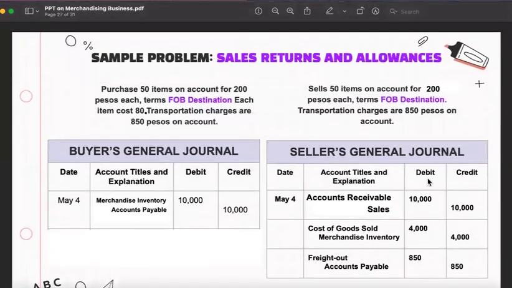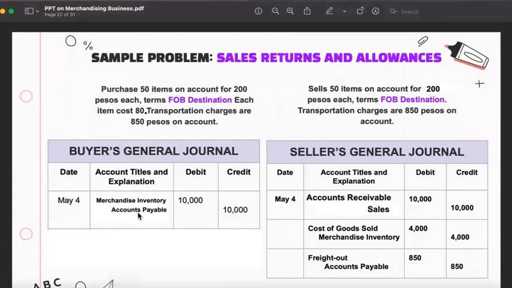So sales returns and allowances, this is a sample problem. This is the buyer's general journal and this is the seller's general journal. The buyer purchased 50 items on account for 200 pesos each. Terms, FOB destination, each item costs 80 and the transportation charges are 850 pesos. When we say destination, the seller shoulders the transportation cost.